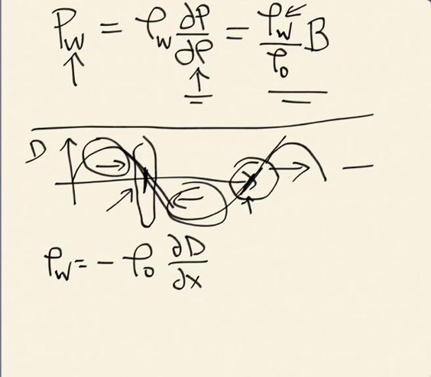Okay? All right, didn't derive it, but hopefully the picture above makes sense to you, that the bigger the gradient in the displacement, the larger the buildup of excess density due to this displacement. Okay. All right, so this is the density due to the wave.